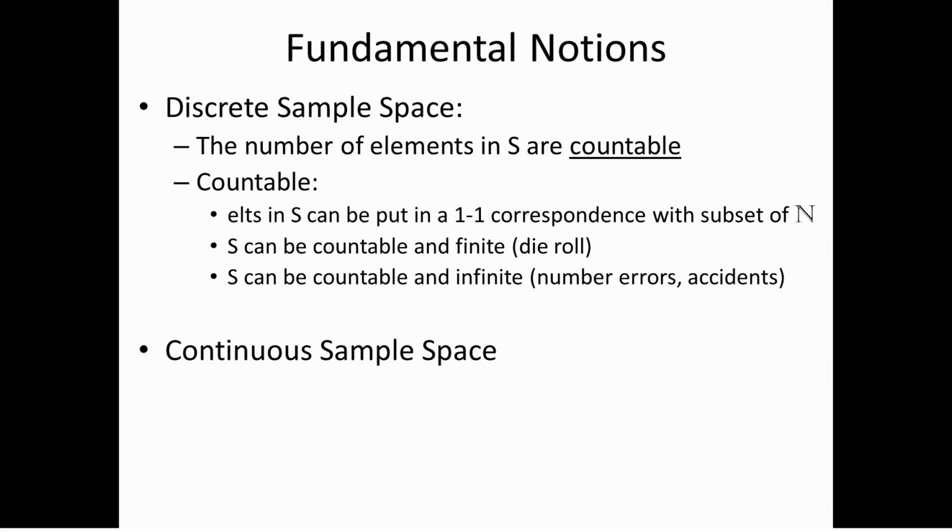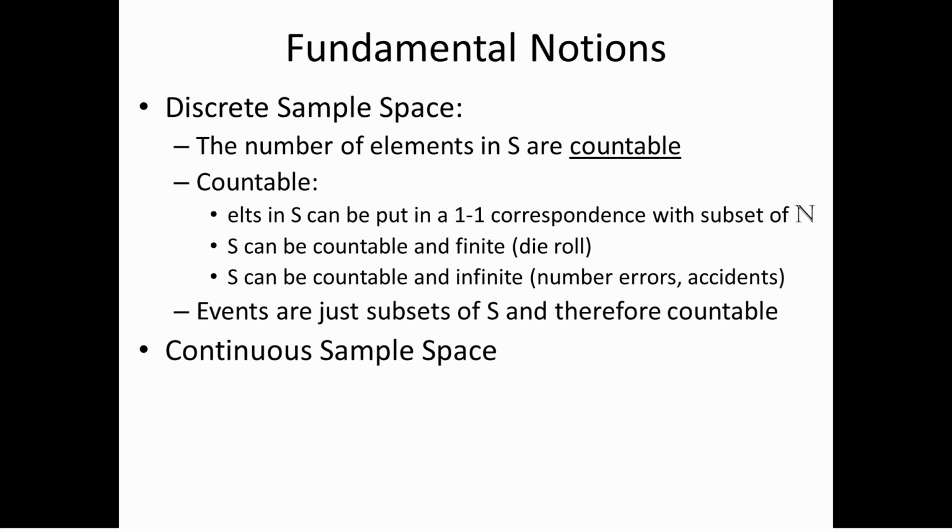And there are very realistic examples of things that are countable and infinite. For example, if I look at the number of times I have to flip a coin until I get the first heads, that could be infinite. I could keep flipping a coin and get tails, tails, tails, tails. It's possible. So countable can mean countable and finite, or countable and infinite. Sometimes people make the distinction by saying something is countably infinite. I'm not going to do that. Either one suffices for us. And of course, events, since they're subsets of a countable set, are going to be countable.